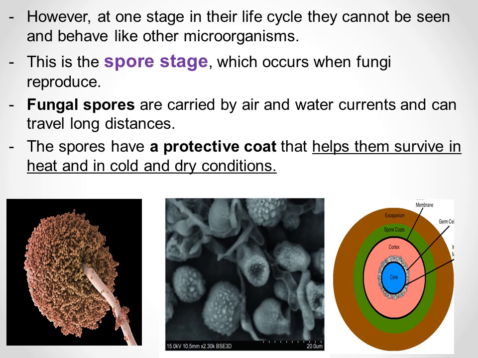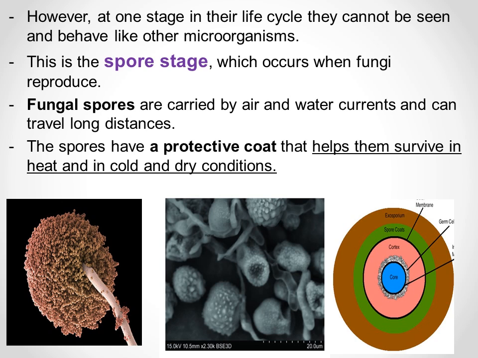The spores have a protective coat. The spores have what? A protective coat that protects them. You can see down in the picture, the last one, or from the right. You see this green circle. This is the spore coat, and this coat protects it.